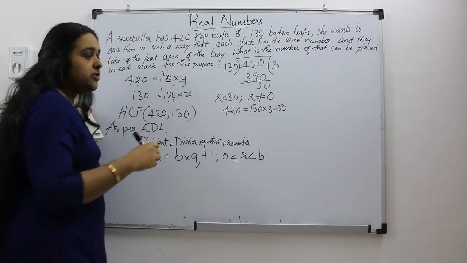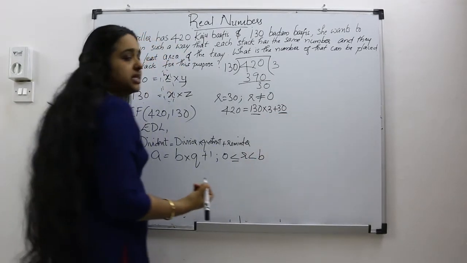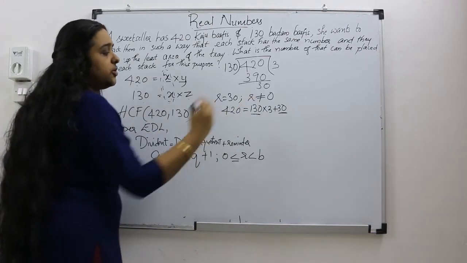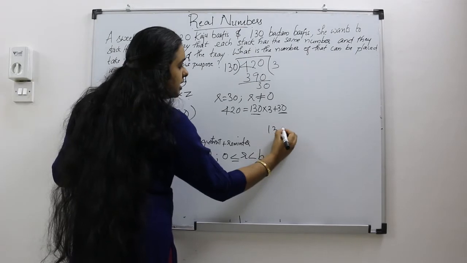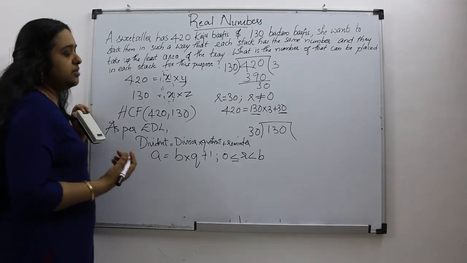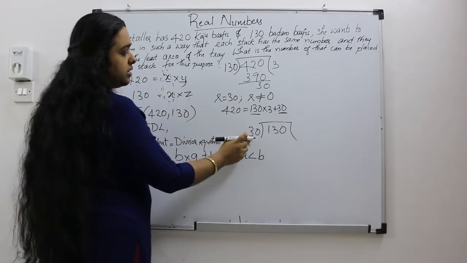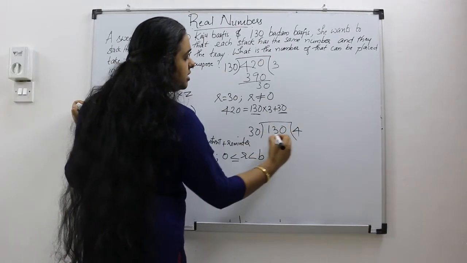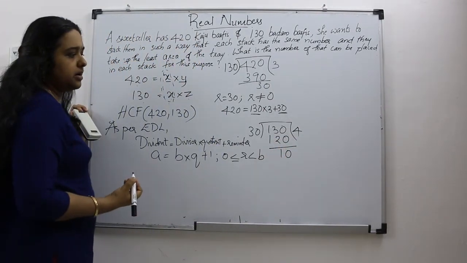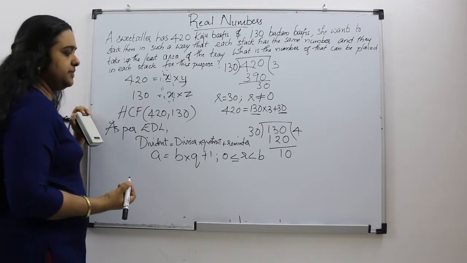Then what do we have to do? We have to again do the division process by taking 130 and 30 as the dividend and divisor. We have to do this until we get r equals 0. So I am going to divide 130 with 30. 4 times 30 is 120, remainder 10.